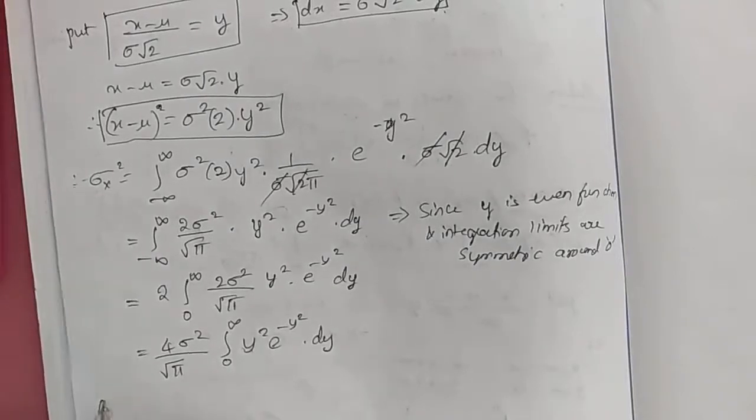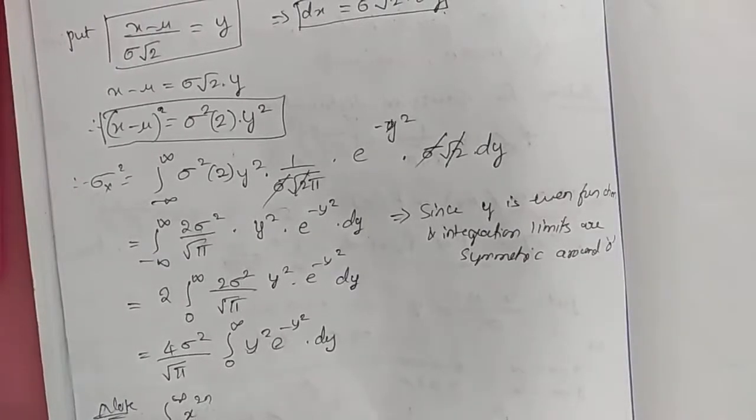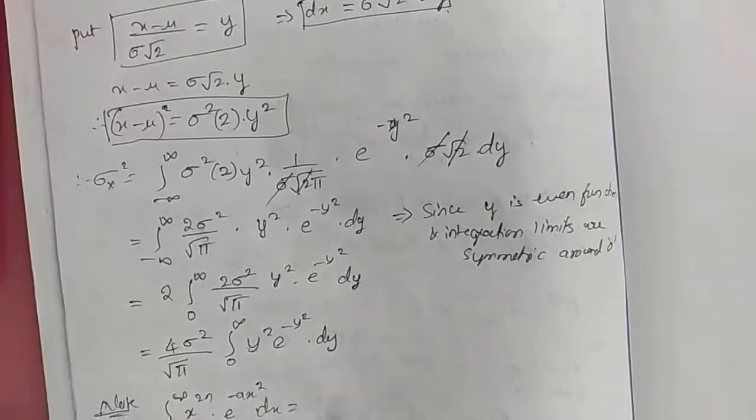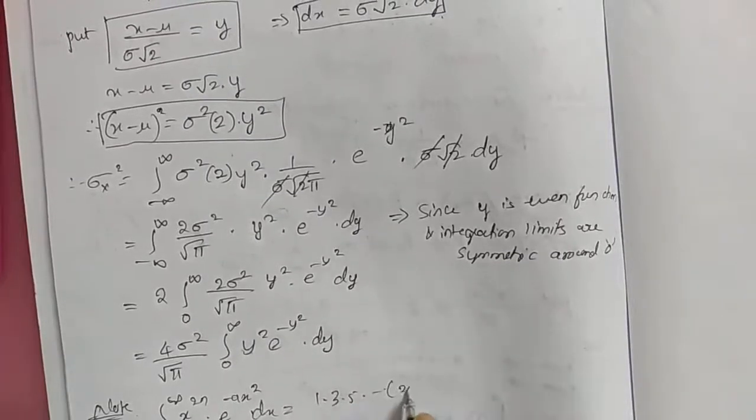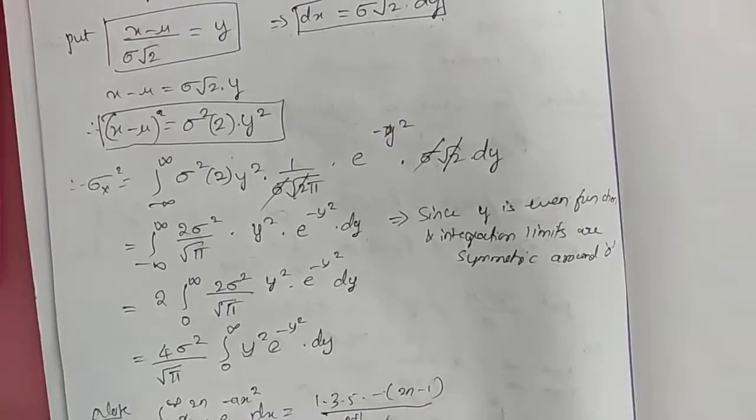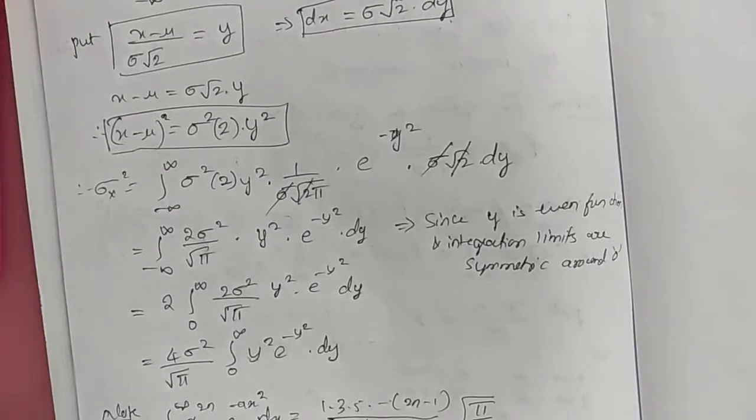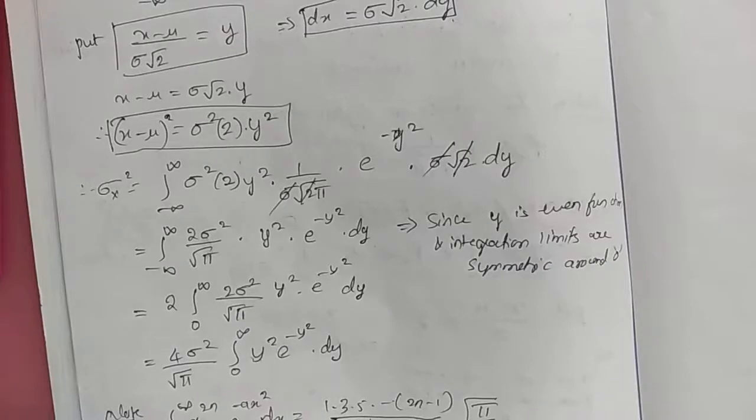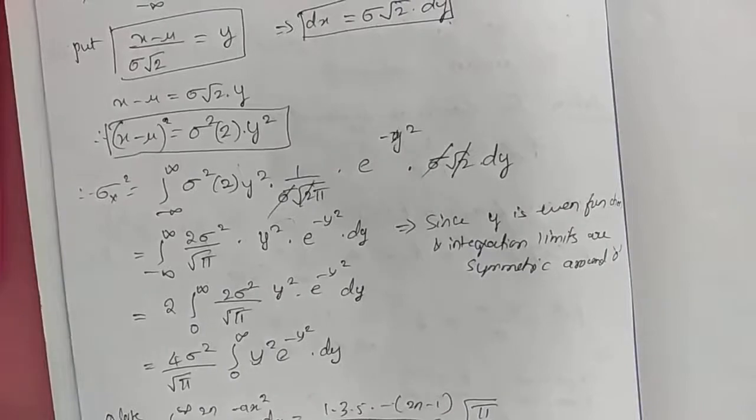The standard relation that we have, note, is the integration from 0 to infinity x power 2n into e power minus a x square into dx. We have the standard formula: 1 into 3 into 5 and so on up to 2n minus 1, whole divided by 2 power n plus 1 into a power n, root pi by a. This is a standard integration formula which we have. So now in this case, n is 1 and a is also 1.